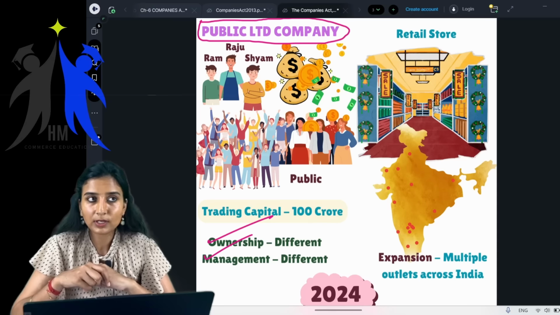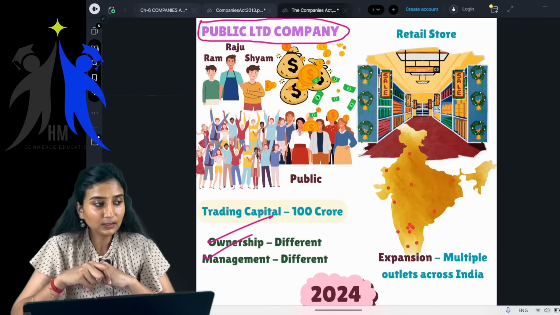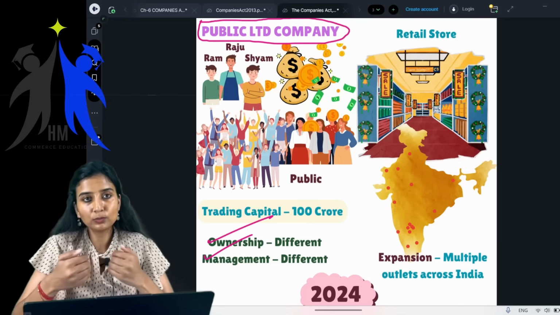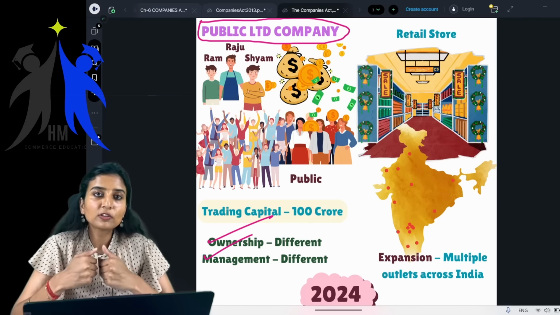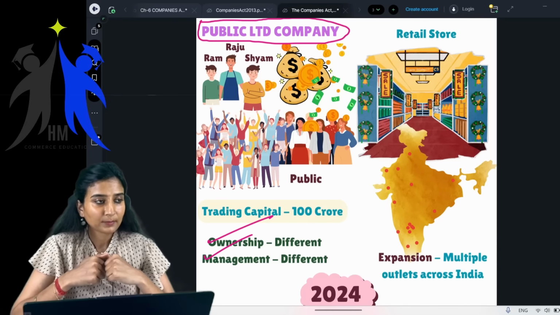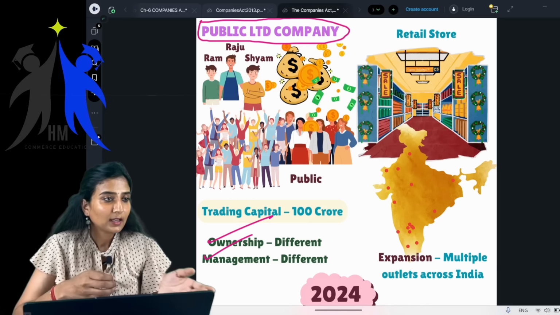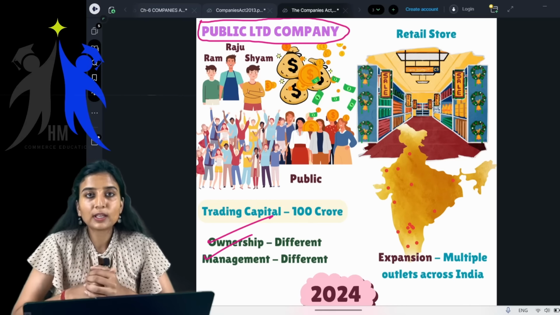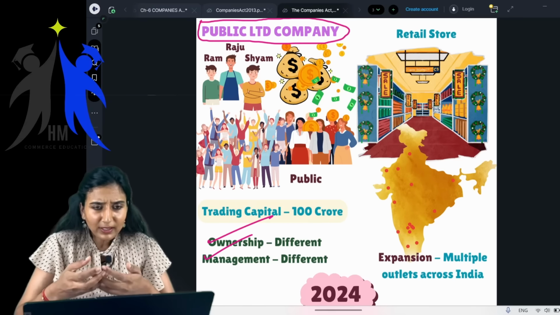Hyundai, you know, Hyundai cars, right? So that is how they run the business, children. When they list on the recognized stock exchanges, you, me, everyone will try to purchase the shares of the company. So just imagine the amount of money they can pull up for their businesses. Yes or no? So you can buy Tata Motors, you can buy shares of Maruti, you can buy shares of Adani, you can buy shares of everything, ITC, name it, you will have it.